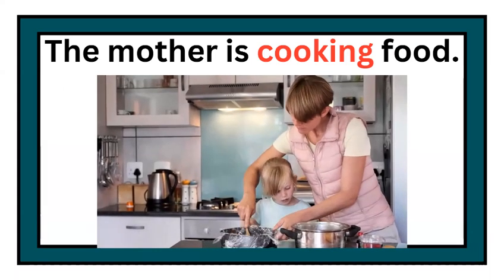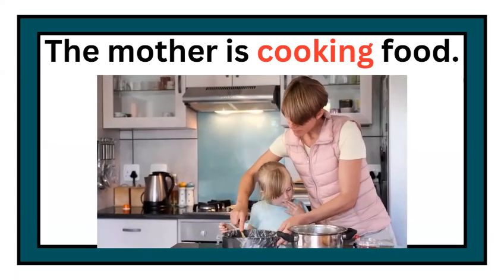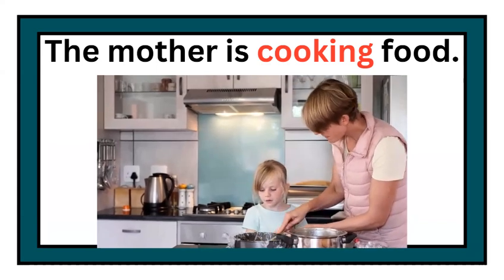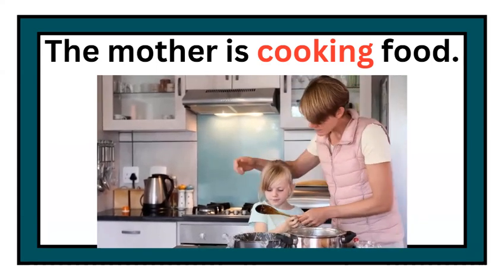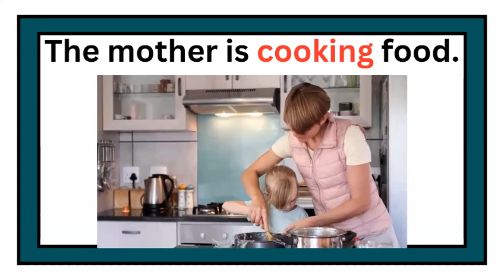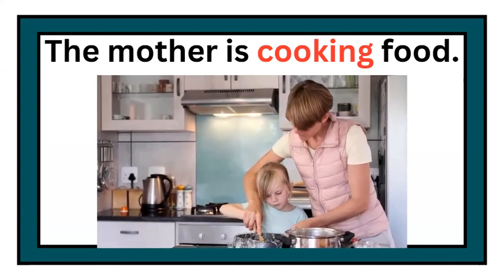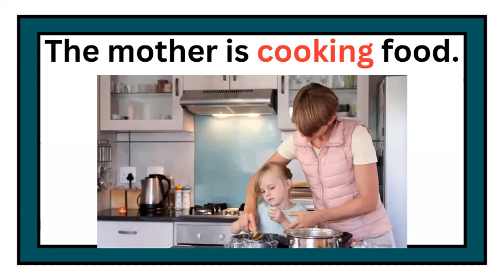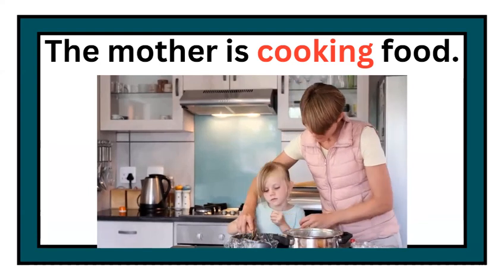Okay, as you can see here, the mother is cooking food. As you all can see, the mother is cooking food. What is the action word here? As you all know, cooking is an action word here. It describes what the mother is doing. As you can see in the picture, the verb cooking tells us that the mother is actively preparing food.